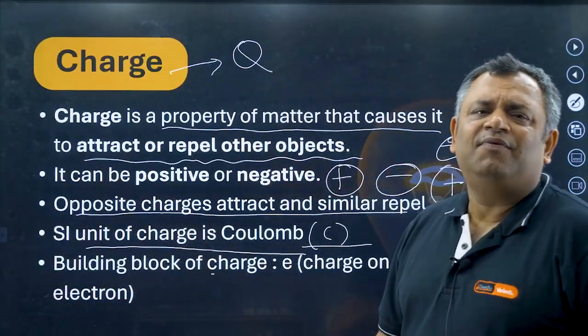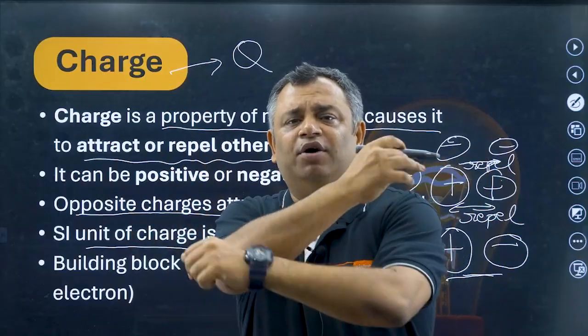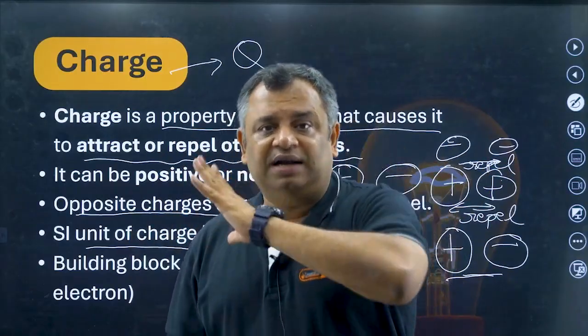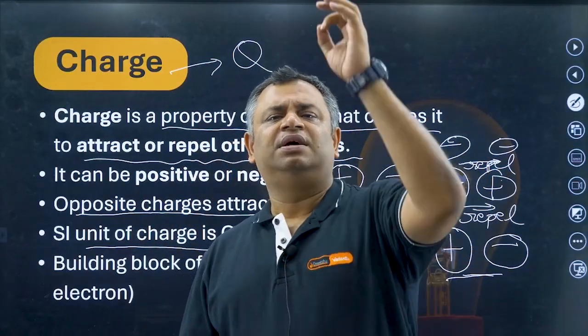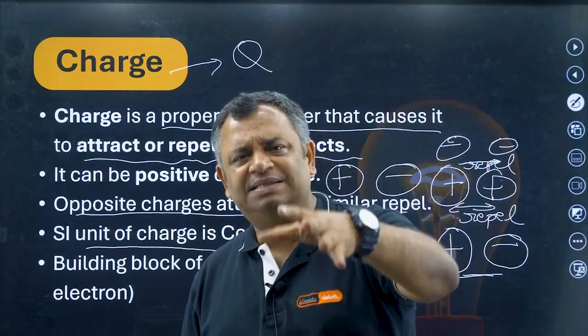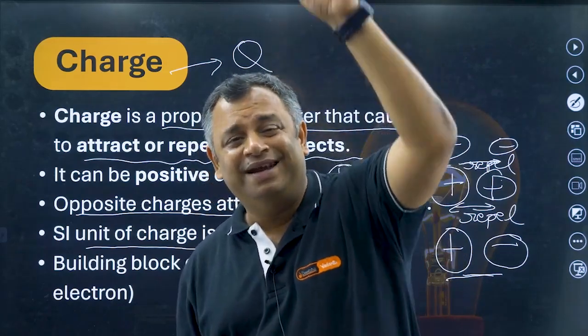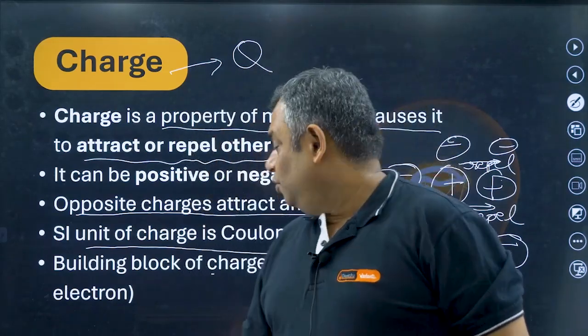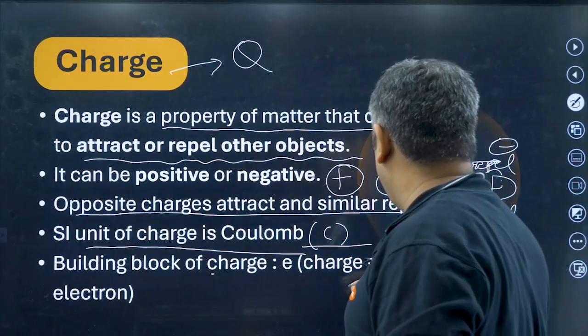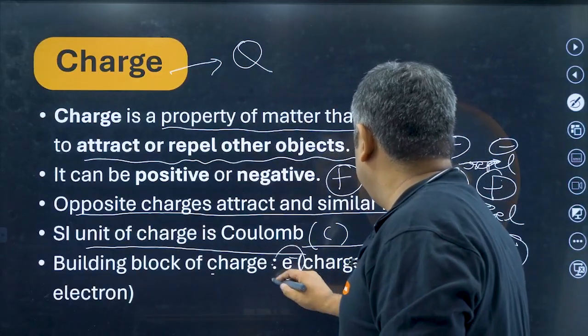Something very critical. Now, what is this charge made of? The charge is made of the most fundamental, basic, smallest independent charge, which is the charge of electron.